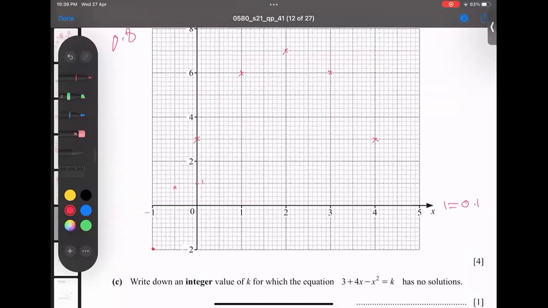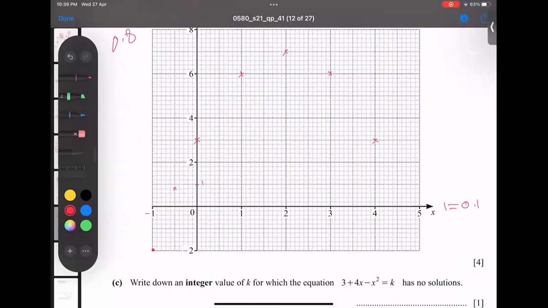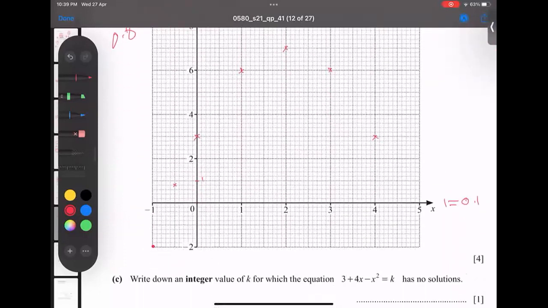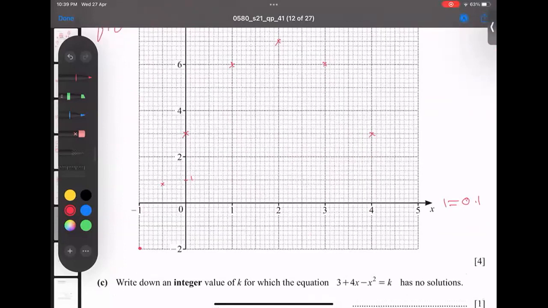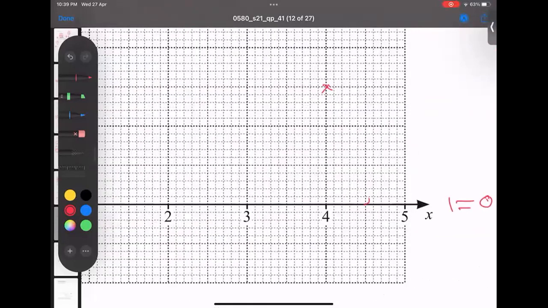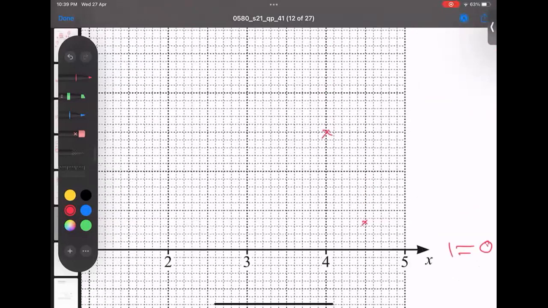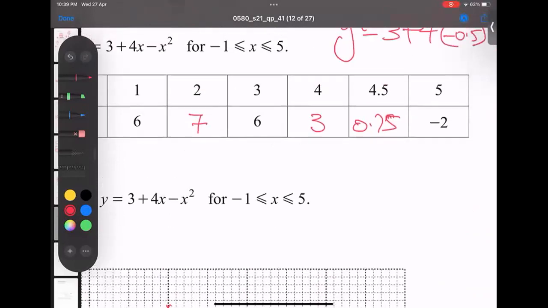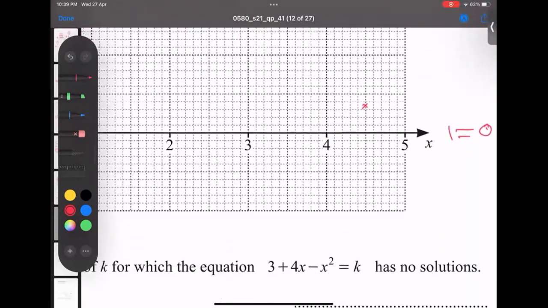After that, 4.5 and 0.75. 4.5 is here. 0.2, 0.4, 0.6, 0.8. So it means here. Then the last value is 5 and minus 2.